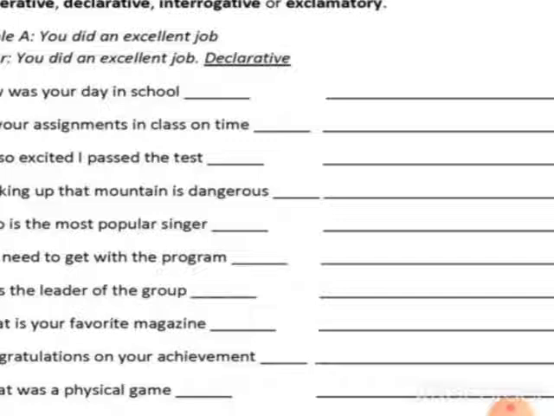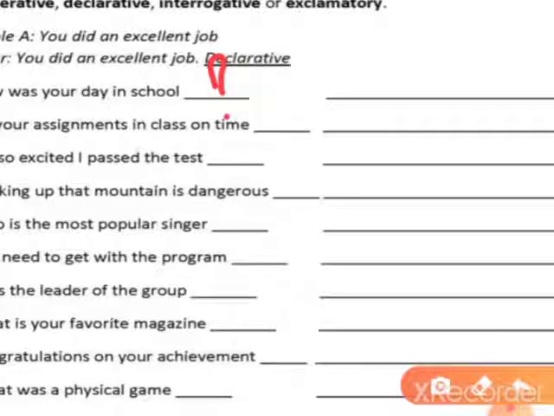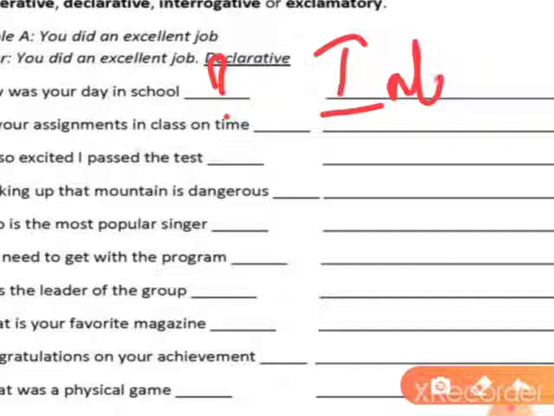Place those punctuation marks in the given blanks, and then find out what kind of sentence it is, for which I have given the side blanks. For example, take the first one: how was your day in the school? The first word is a question word, how. So at the end of the sentence, a question mark should come. Place a question mark and write interrogative.